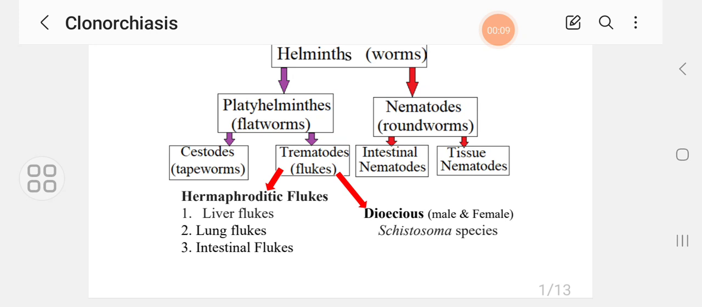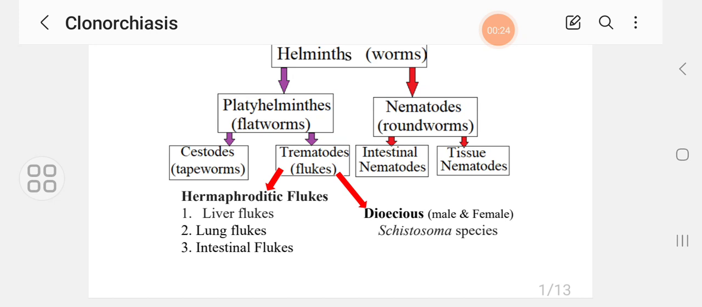You are welcome to this parasitology lecture. It is about hermaphroditic flukes and specifically about Clonorchiasis. Just to refresh our mind with the helminths, which are the parasitic worms.